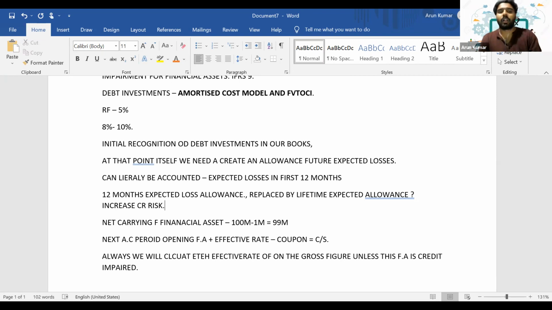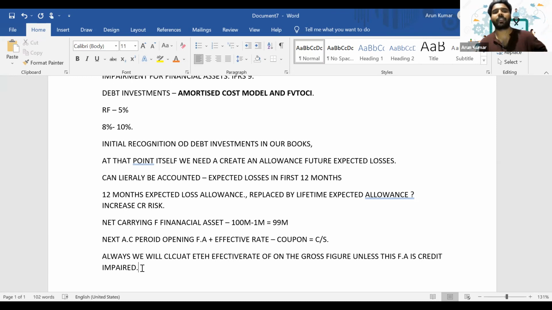Yes. So that's how we'll account for the impairment of debt investments. There is a 12 months allowance as well as a lifetime expected allowance. Initially we'll always give a 12 months allowance on the initial recognition itself without any indicators. Even if the credit risk is not significant, immediately at the initial recognition, we have to create a 12 months allowance. The reason being, by default, at the point of purchasing a debt investment itself, there is a higher risk compared to a government security. So under the prudent concept, we have to create an allowance there because we are expecting losses, isn't it?